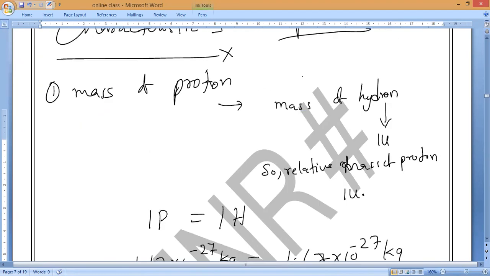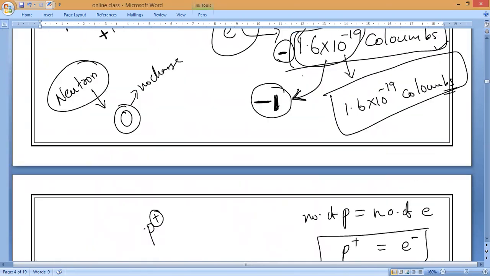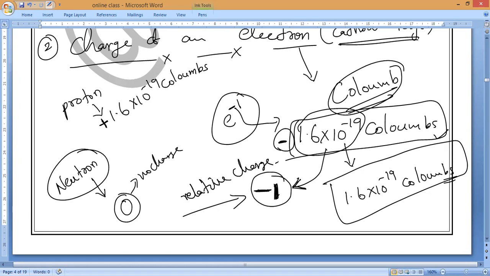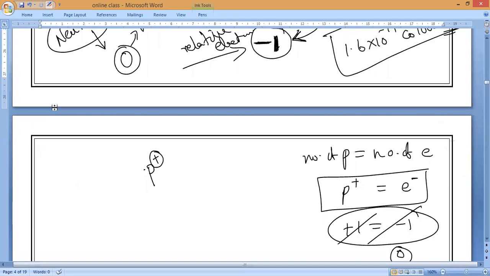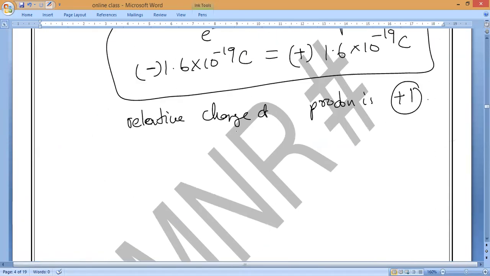You can see here, we have written it: it is -1. So the relative charge of electron is -1, and the relative charge of proton is +1. This is what you have to write.